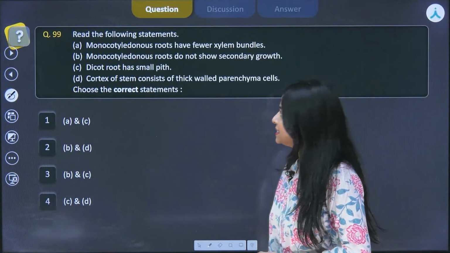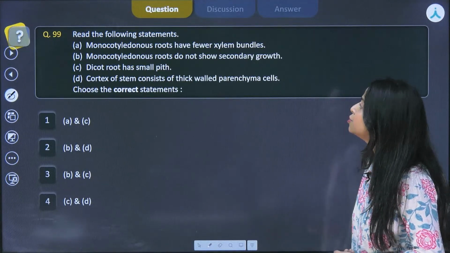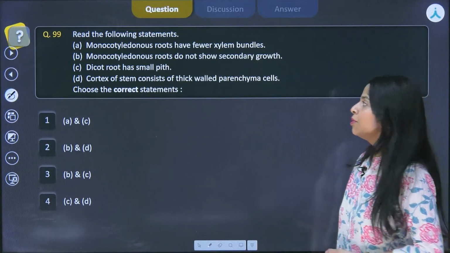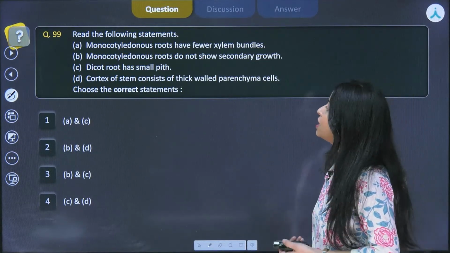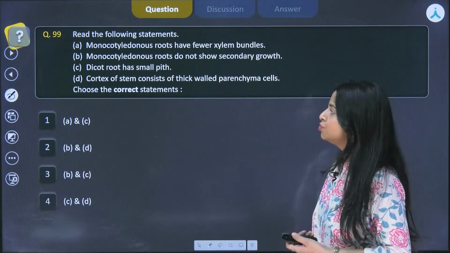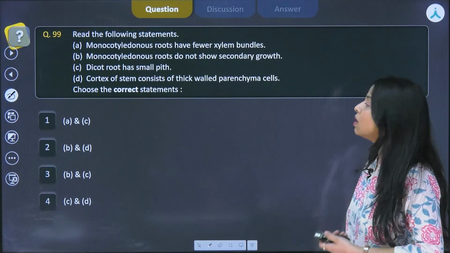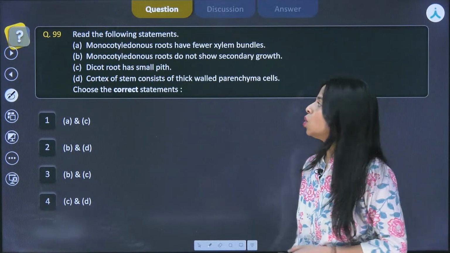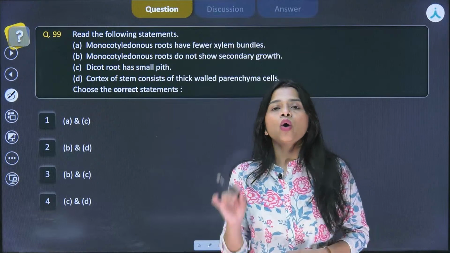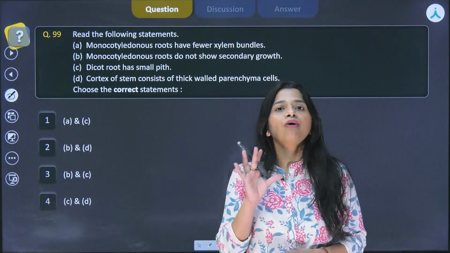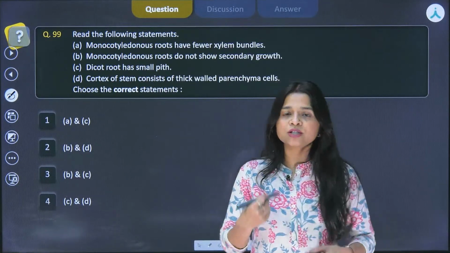Question number 99 says, read the following statements. The first statement is, monocotyledonous roots have fewer xylem bundles. Monocotyledonous roots do not show secondary growth. Dicot root has small pith. Cortex of stem consists of thick-walled parenchyma cells. Okay, so most of the statements are from roots. So I am going to discuss the structure of root, the anatomy of root in brief with you, so that we can revise this particular topic.